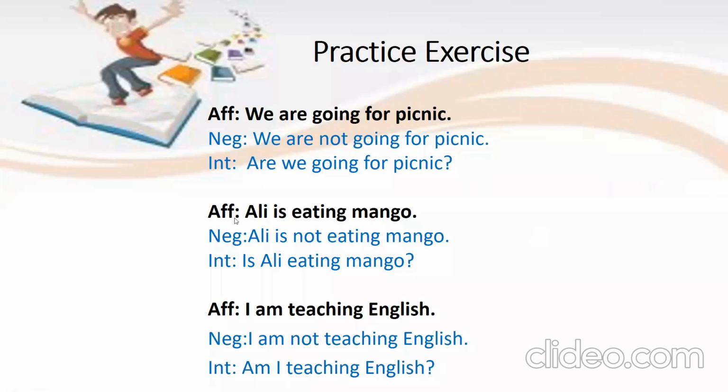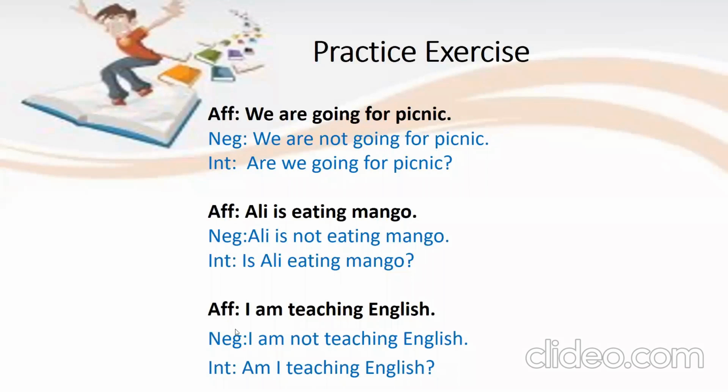So here is another example. Affirmative: Ali is eating mango. What will be the negative? We will just add not with the helping verb. So the negative is Ali is not eating mango. I have just added not with is to make it negative. And what about interrogative? We will just begin the sentence with the helping verb. What is the helping verb here? Is. So is will come in the beginning. Is Ali eating mango?